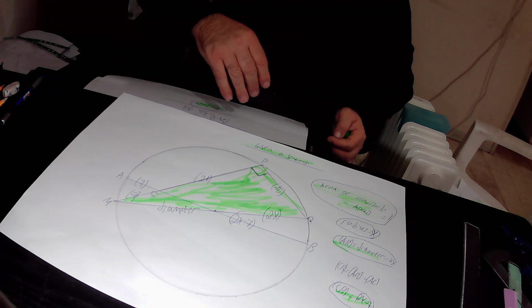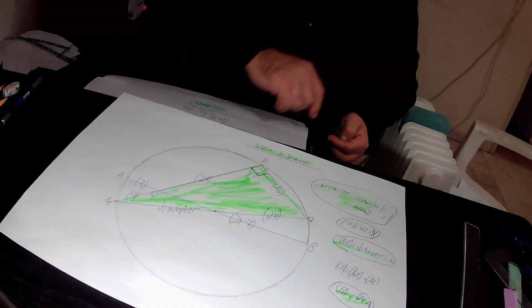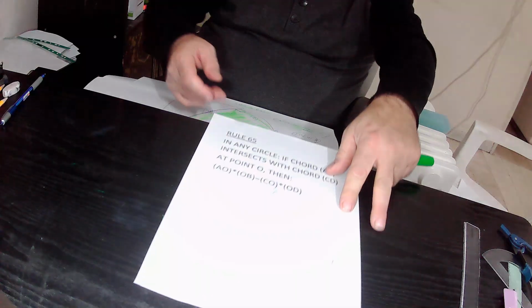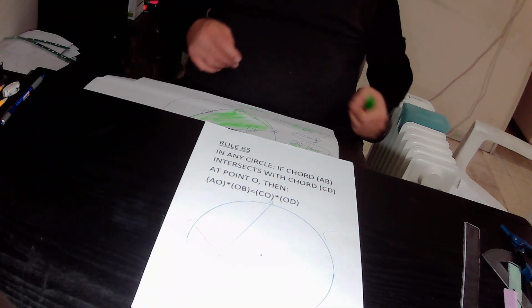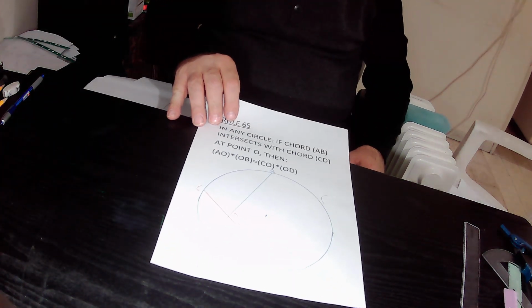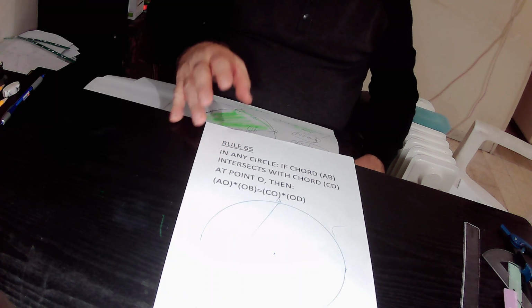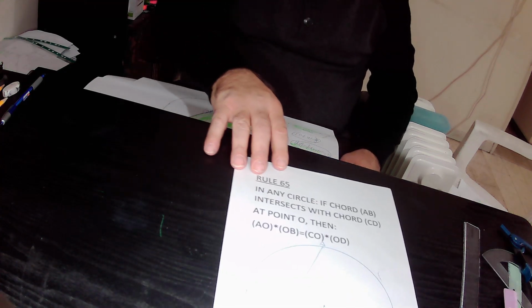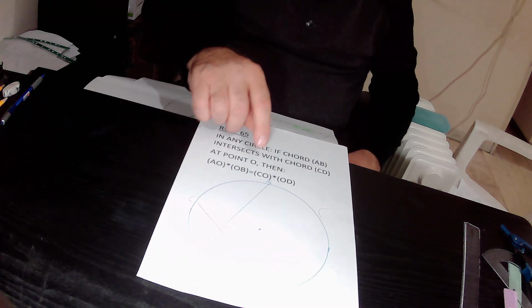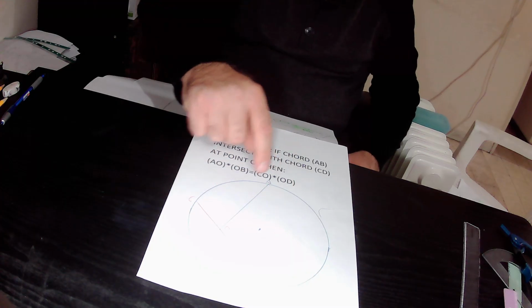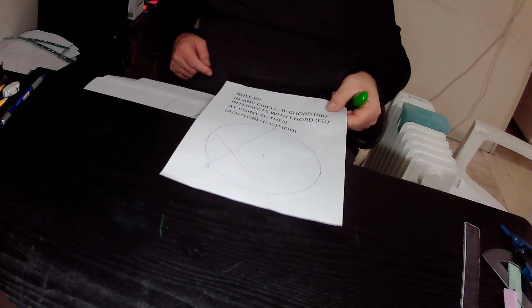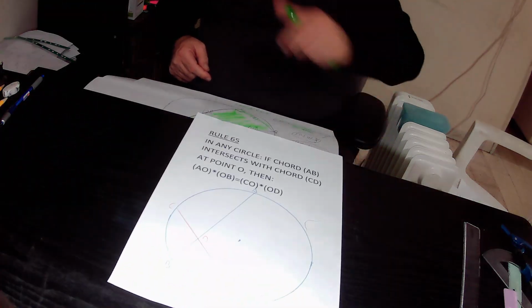The next step, we implement rule 65. Rule 65 applies to any circle. According to rule 65, if chord AB intersects with chord CD at point O, then the following equation is true: AO times OB equals CO times OD. So we can implement rule 65 in our drawing.